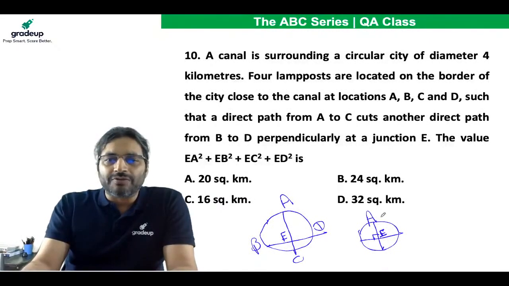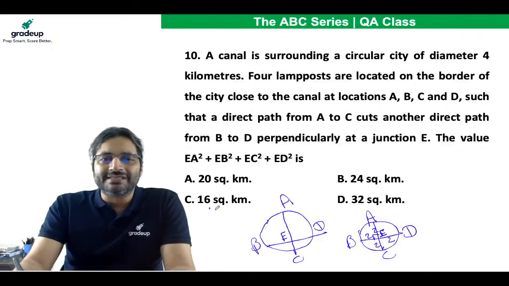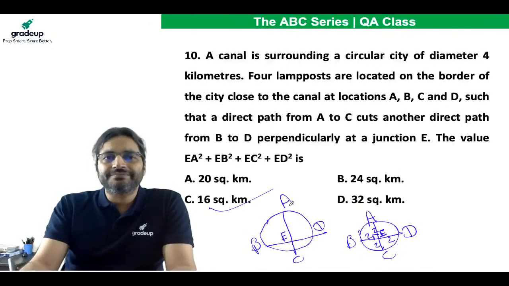How do you rule it out? This also is possible. So this is 2, this is 2, this is 2, and this also is 2. Why? Because it is very clearly given that the diameter is 4. If the diameter is 4, radius will be 2. So EA square is 4, EB square 4, EC square 4, ED square 4. 4 into 4, 16. C is the answer.